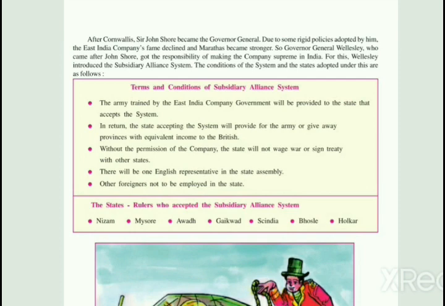Here we will see the states who accepted the subsidiary alliance system. You can see first is Nizam. The Nizam was the first state who accepted the subsidiary alliance system. Second was Mysore. Third, Awadh. Fourth, Gaikwad, Scindia, and many of the names which have been given. But it is important to remember the first and second states, which are Nizam and Mysore.